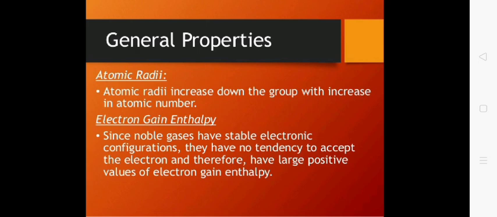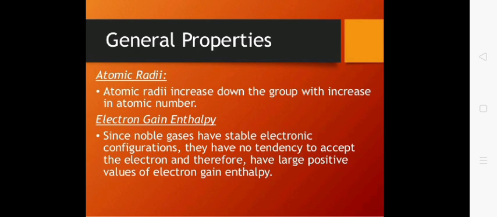So if we want to arrange helium, neon, argon, krypton and xenon in increasing order of radii, on the extreme left you will have helium having the smallest radius, while on the extreme right you will have xenon, which has the highest atomic radius among group number 18.